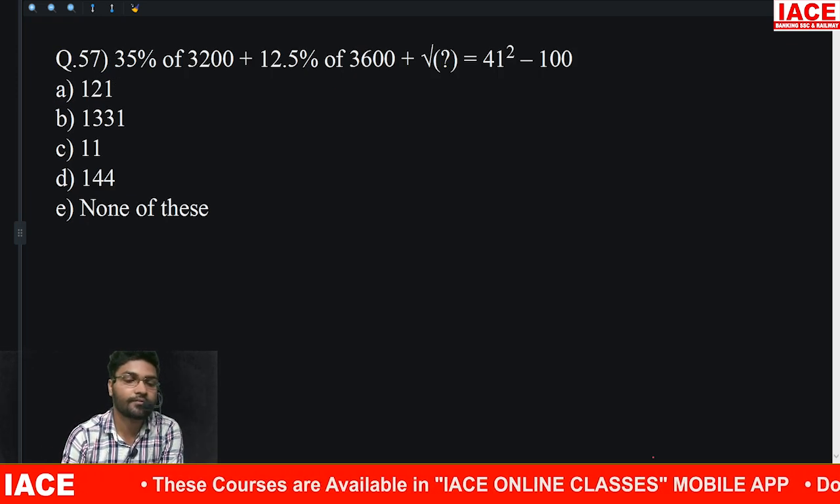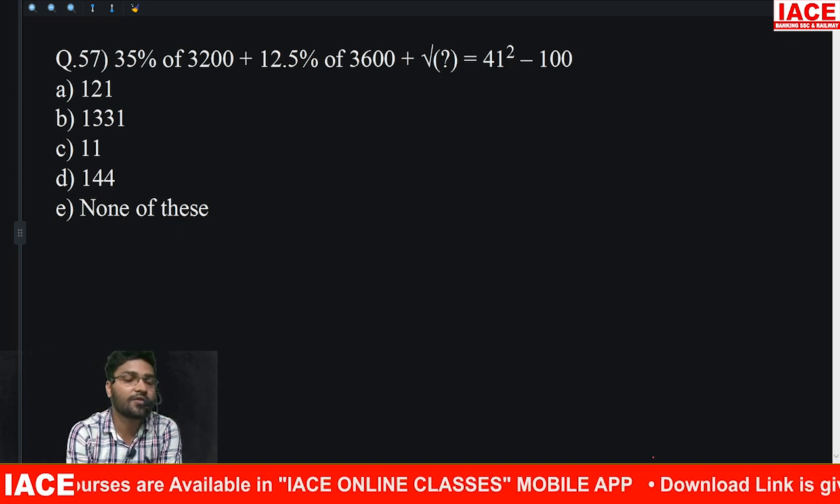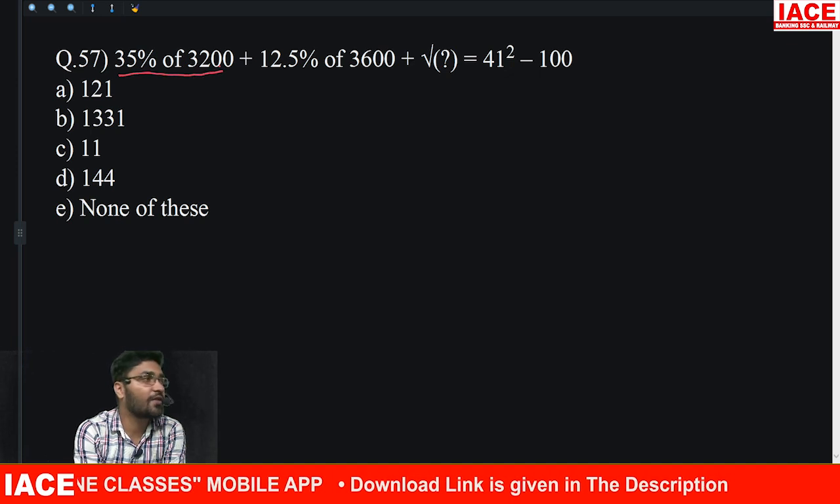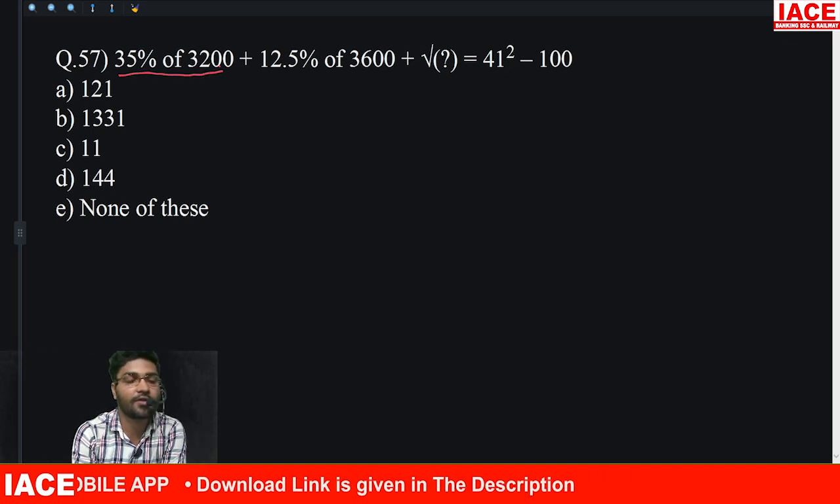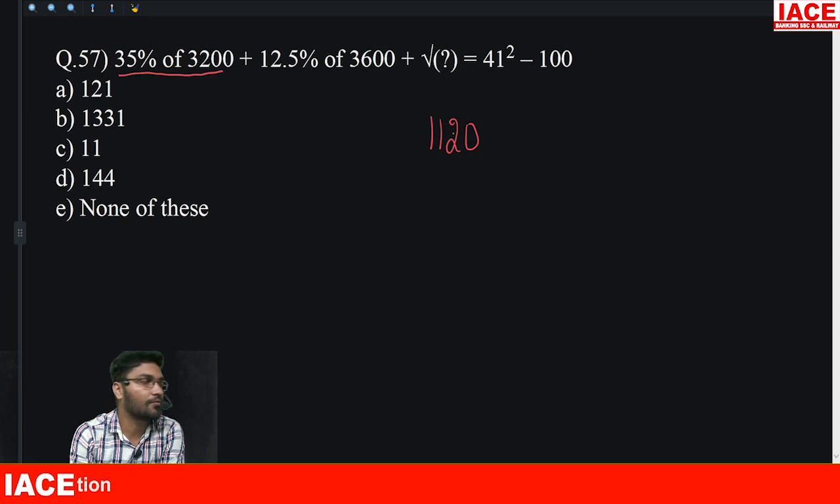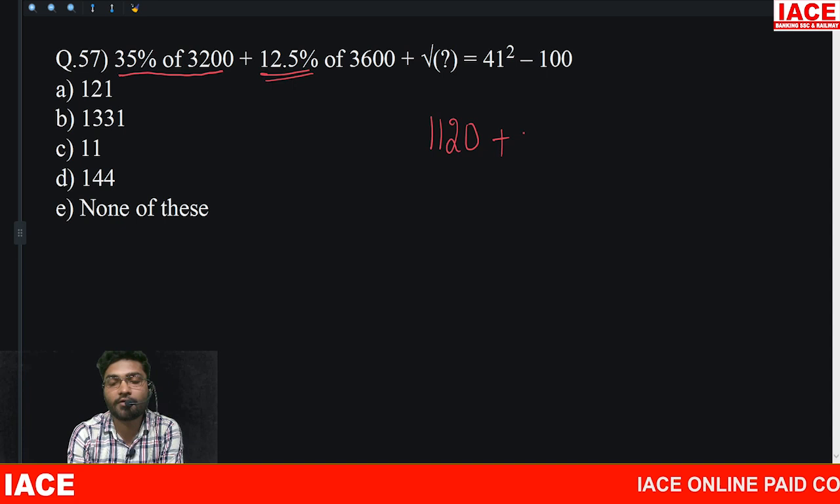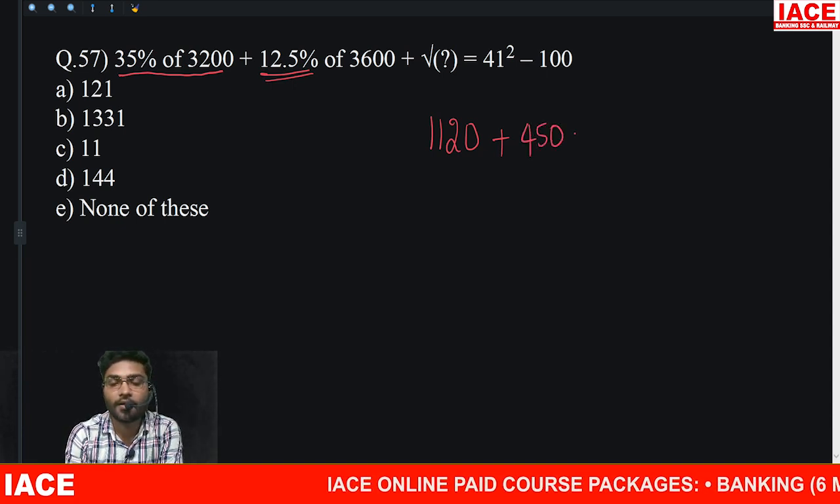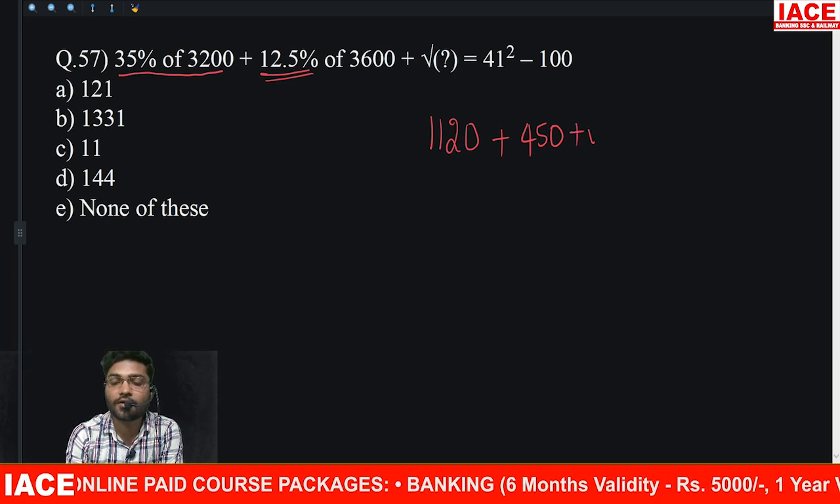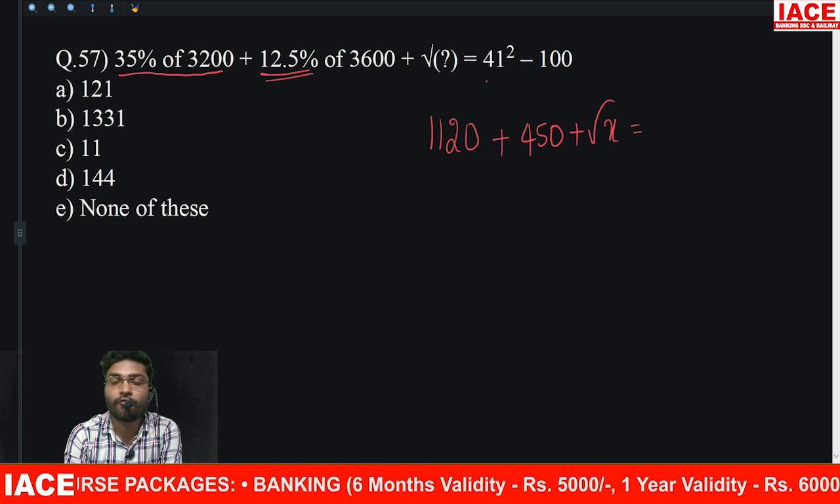Next, 35% of 3200. How much? 35 into 32. 35 into 32 means 1120, and then 1120 plus 12.5% అంటే 1/8. 1/8 of 360 means 450. This is equals to, not equals to, plus root x is equals to 41 square is how much?